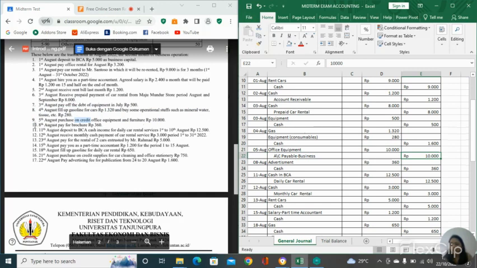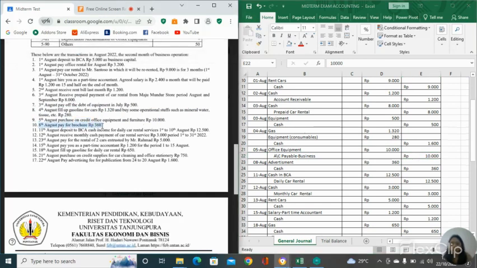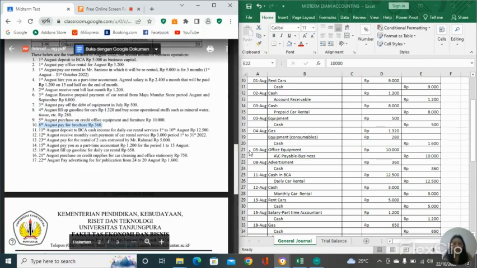So next, on 8th Augustus, pay for browser 318. So it's counted as advertisement, and advertisement is counted as an expense, and every time we do an expense, it's going to be on the debit. Because we purchase the advertisement using our cash, our cash is going to be decreased, so in the credit.